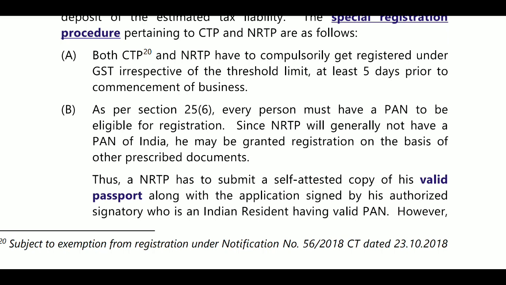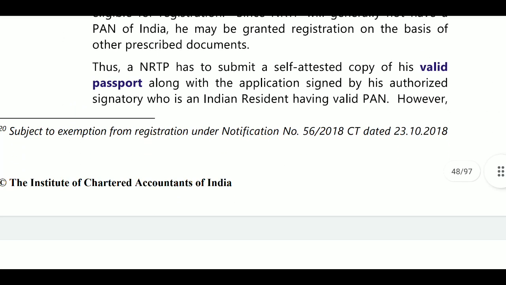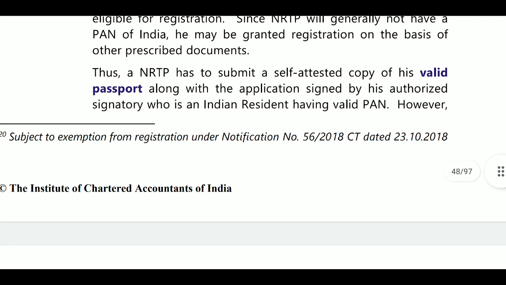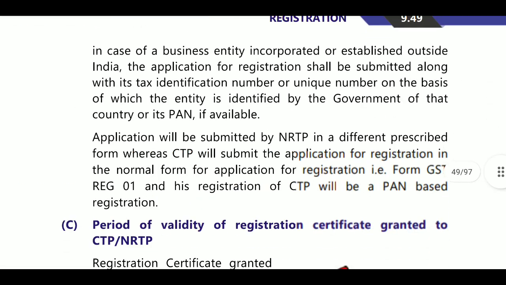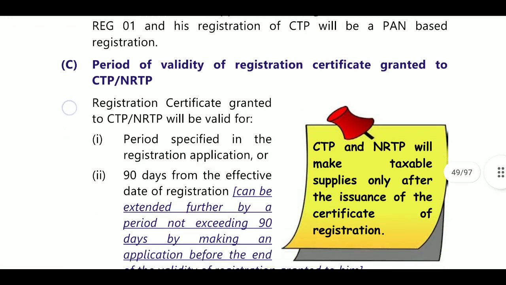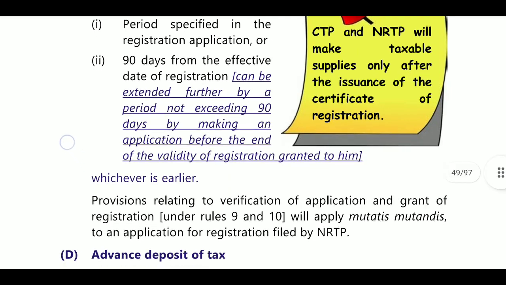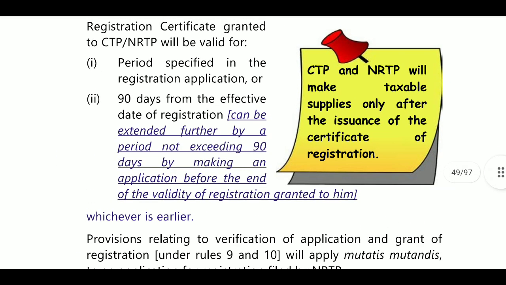Now here, registration is granted to them, or the period of operation is extended, only after they make an advance deposit of the estimated tax liability. We can take PAN details for a casual taxable person and passport details for NRTP persons. Next, the certificate is valid only for a period of 90 days from the date of effective registration.